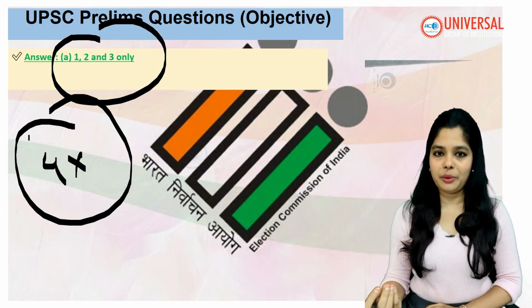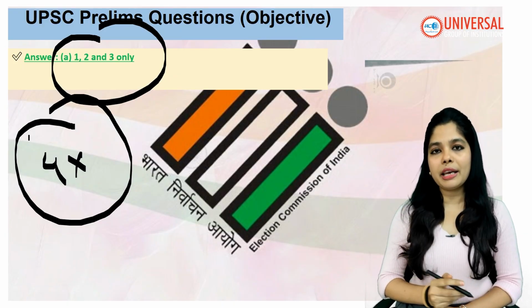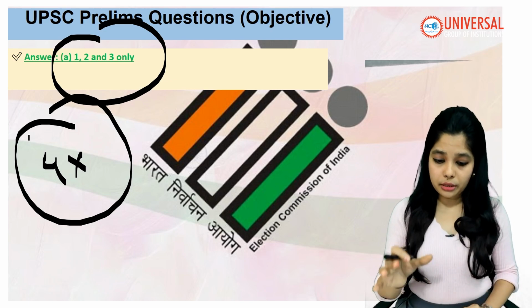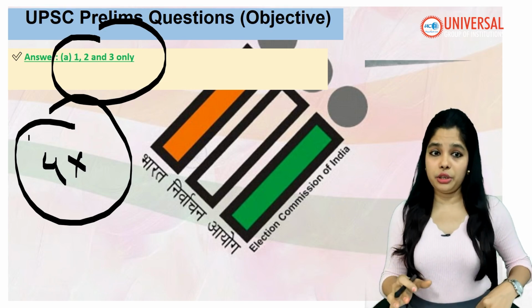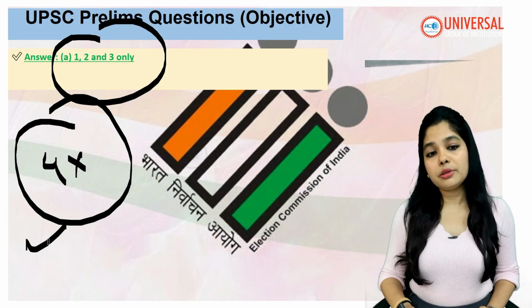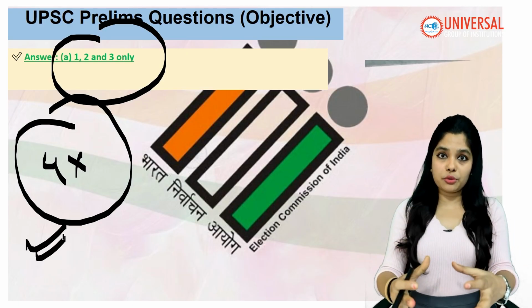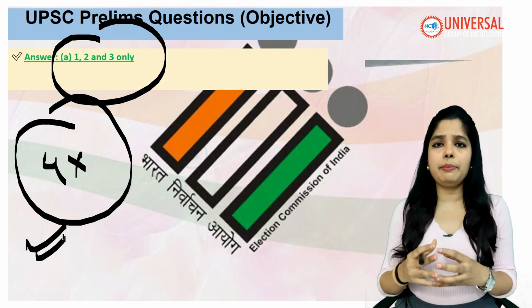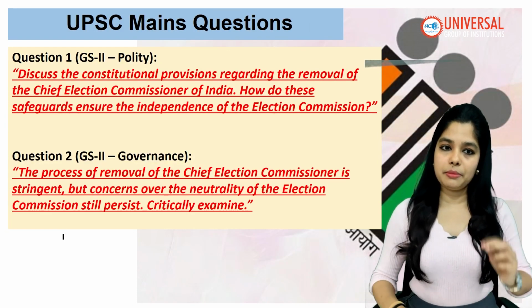Nowhere have we read that. So today you have to go back and read the election commissioner chapter, students, so that you get good clarity on this subject, how the appointment process of the Chief Election Commissioner and Election Commission is done, and how the removal process is done. This becomes very vital.